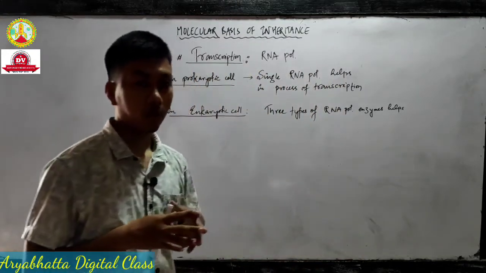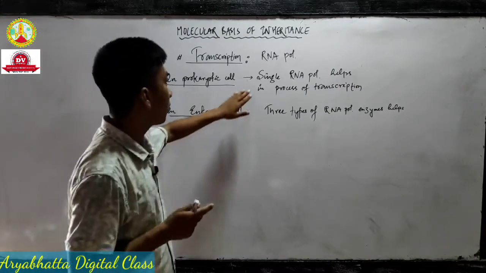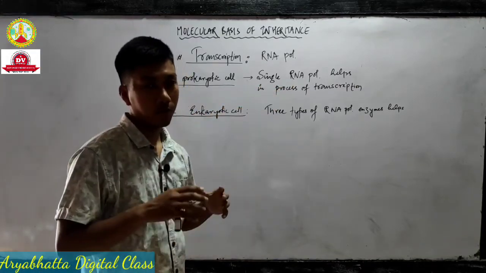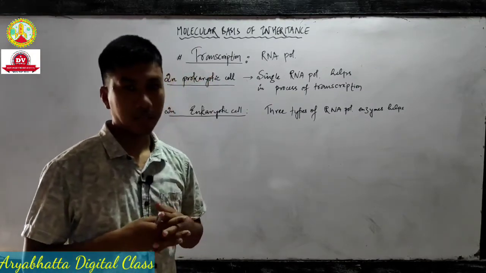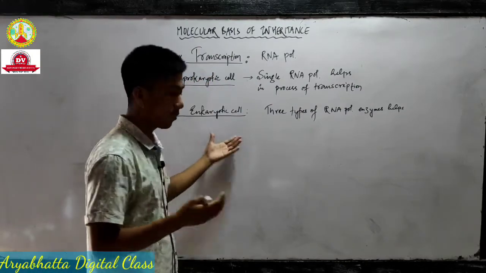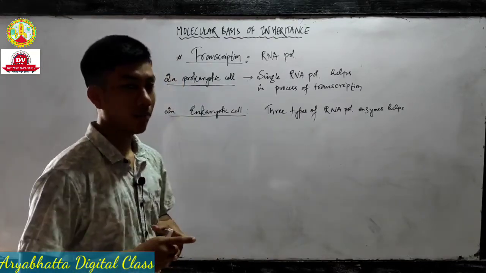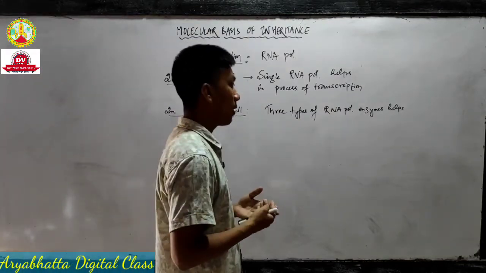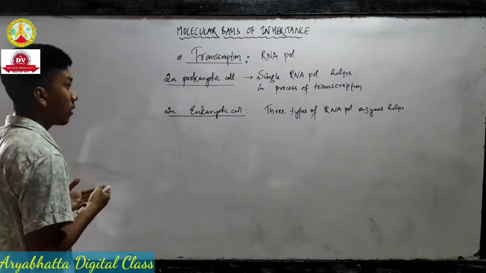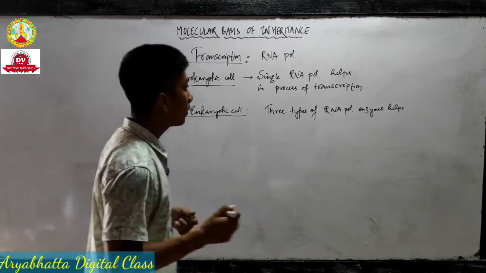In the case of a prokaryotic cell, there is only one RNA polymerase enzyme which functions for the transcription process. While in the case of eukaryotic, that is in the case of our cell, it contains three RNA polymerase enzymes which help in the process of transcription. So we're going to see that.